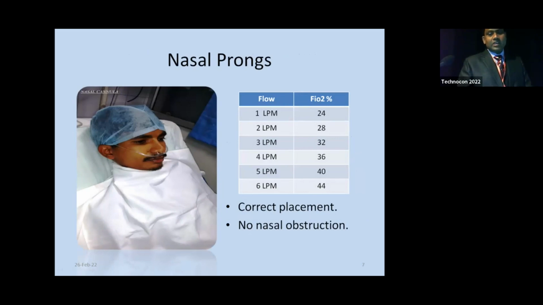And as you can see, with 6 liters per minute flow, we can achieve up to a maximum of 44% FiO2 with nasal prongs. And here we have to take care that correct placement of nasal prongs is very important. You should be careful that there is no nasal obstruction. You can see these nasal prongs can be easily obstructed by nasal flares.